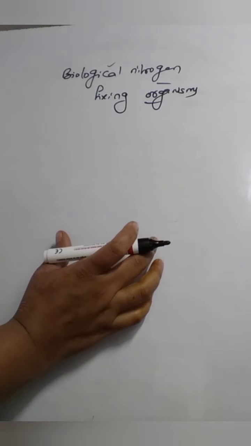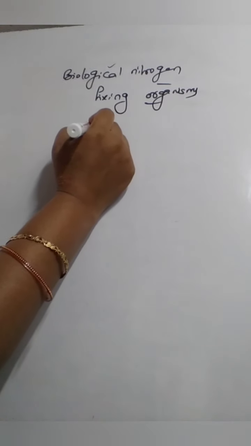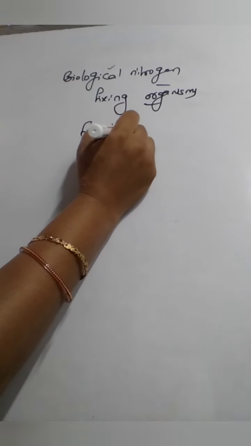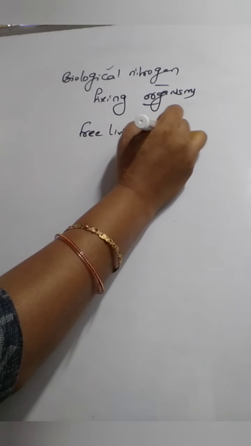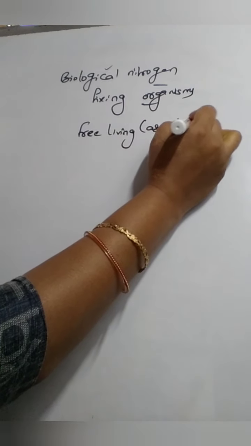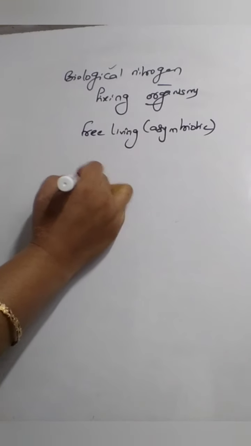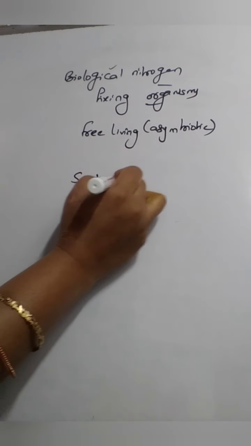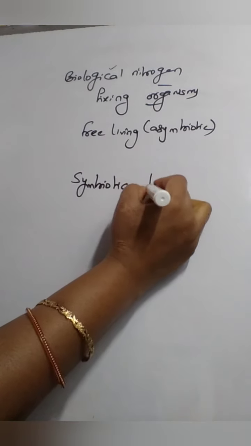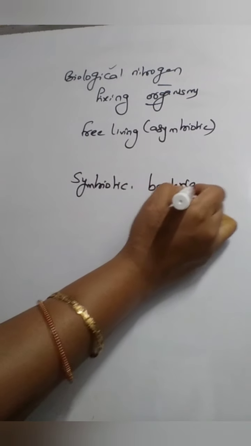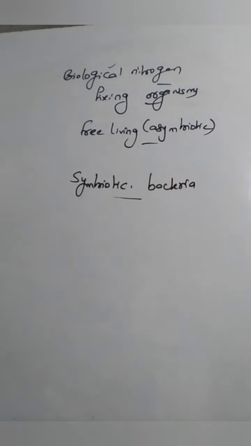Okay, so this biological nitrogen fixation is carried out by both the free living, that is asymbiotic, and symbiotic organisms. Now we are discussing the bacteria.